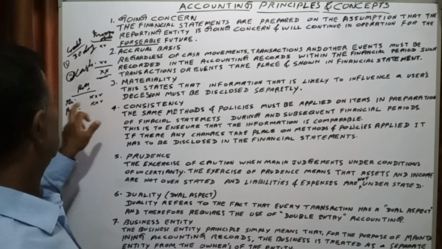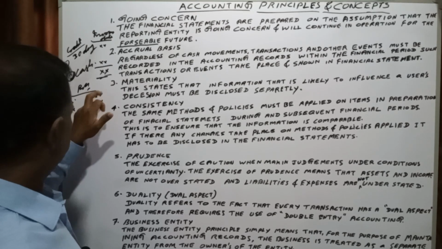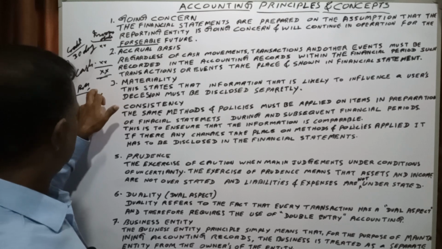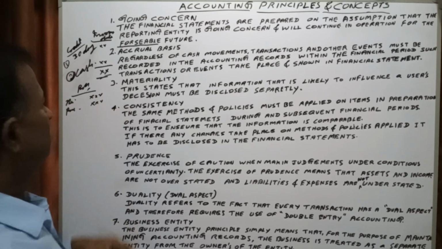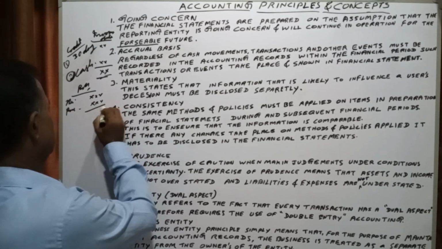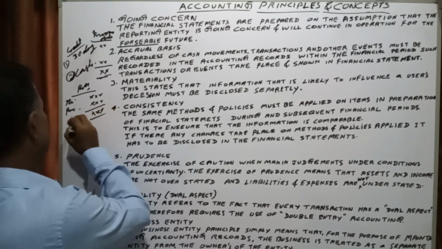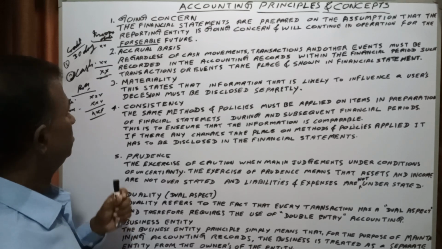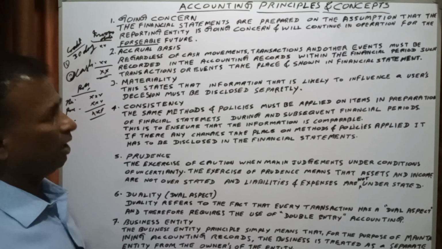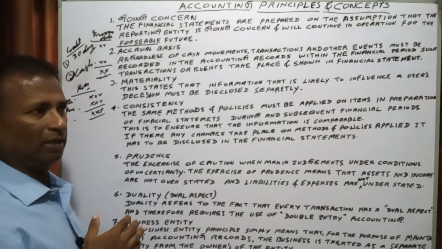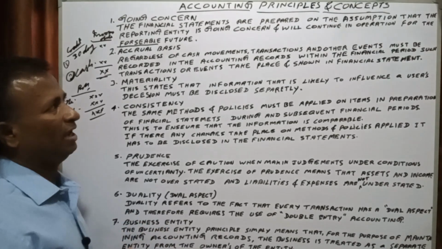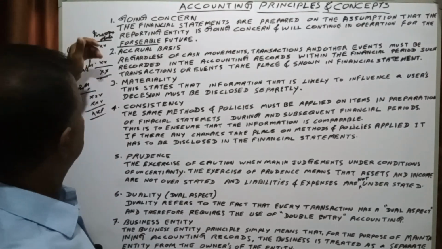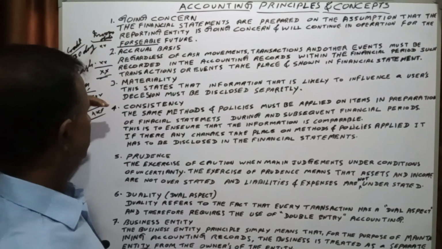No, that is wrong. Even though you have paid or not, the expenses related to such period have to be taken into the account. Expenses and income, whatever it is, have to be taken into the account apart from whether it has been paid or not. That is the meaning of accrual basis.